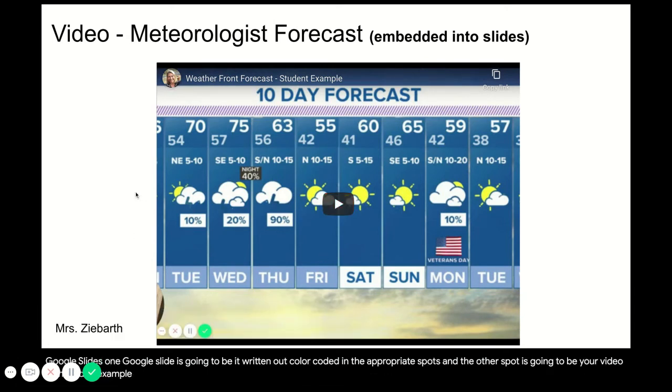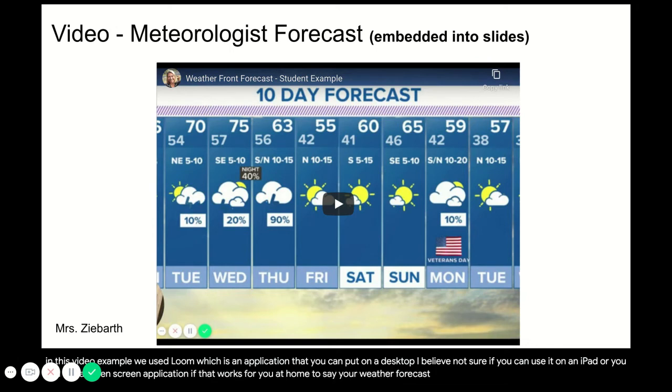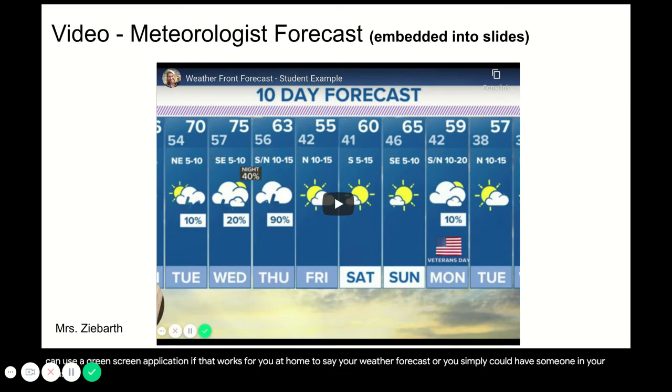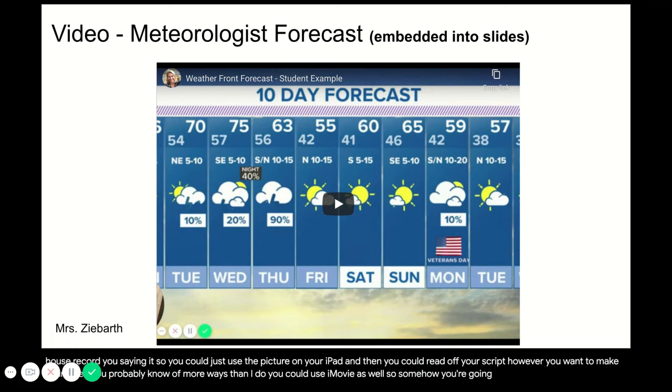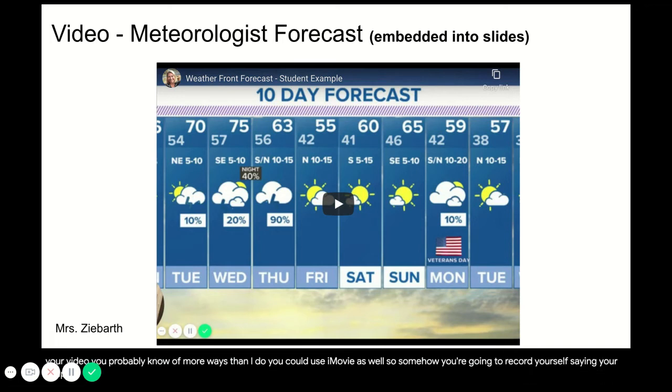In this video example, we used Loom, which is an application that you can put on a desktop, I believe. I'm not sure if you can use it on an iPad, or you can use a green screen application if that works for you at home to say your weather forecast, or you simply could have someone in your house record you saying it. So you could just use the picture on your iPad and then you could read off your script. However you want to make your video, you probably know of more ways than I do. You could use iMovie as well. So somehow you're going to record yourself saying your script so we can see you.